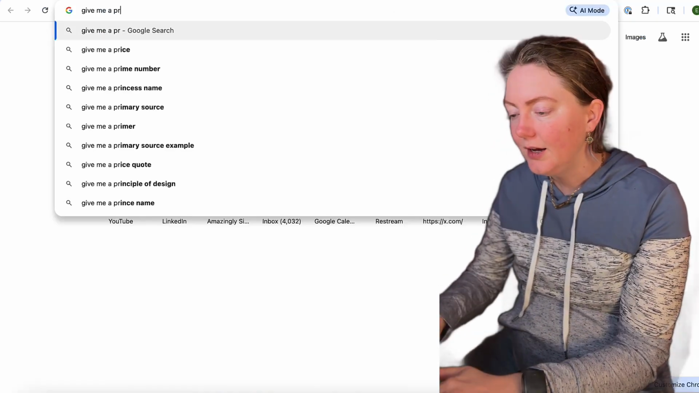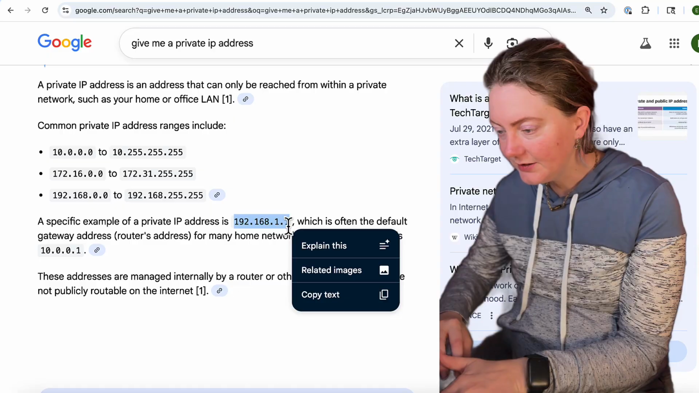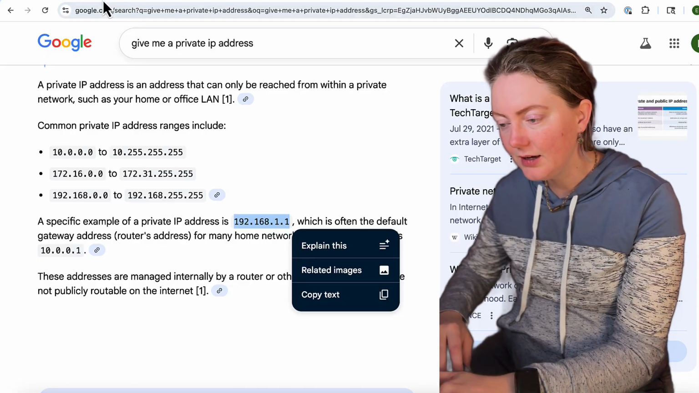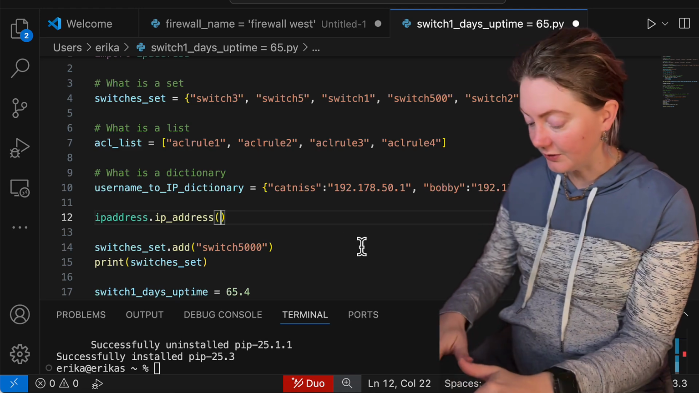And don't judge me, I don't remember. All right, let's use this one. I know that there's different classes. I know there's private and public, blah, blah, blah. I understand that, blah, blah, blah. Don't come at me. I don't remember the address ranges.